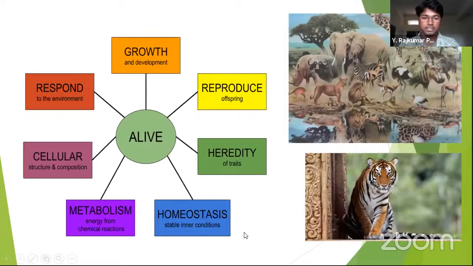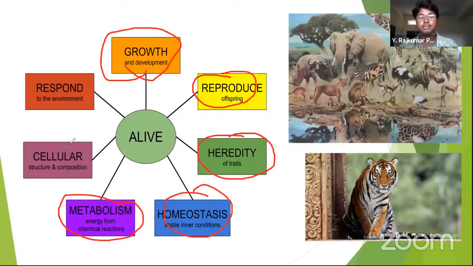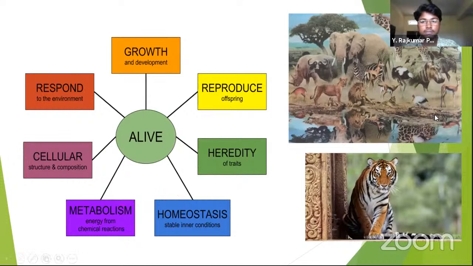Living things, here in the picture you can see, exhibit growth, they grow and they reproduce, they show heredity. That means they pass on the characteristics from one generation to another generation. They exhibit homeostasis, right? There is metabolic activity happening in the body, and all living things are made up of cells. It is a cellular structure. Next, they respond to the environment according to the stimulus that we receive.